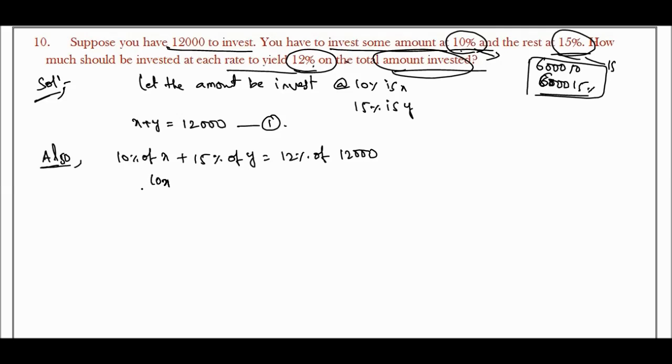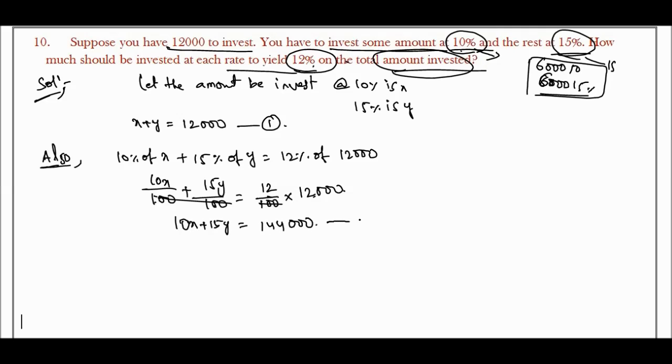So 10x divided by 100 plus 15y divided by 100 is equal to 12 by 100 into 12,000. The LCM is 100, so the 100 cancels, and 10x plus 15y is equal to 144,000. This is the second equation. We solve the first and second equations: 10x plus 15y is equal to 144,000, and x plus y is equal to 12,000.